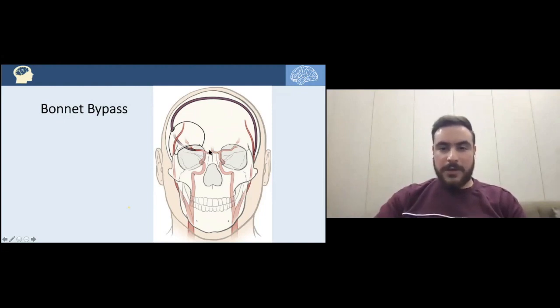So now we have an option to take the contralateral superficial temporal artery and divert the blood through a saphenous vein graft drilled in a canal inside the skull, to go contralaterally and then, in the Sylvian fissure, be anastomosed with the contralateral middle cerebral artery. So we are diverting blood from the left external carotid to the right internal carotid. Here's the idea of the bonnet bypass.